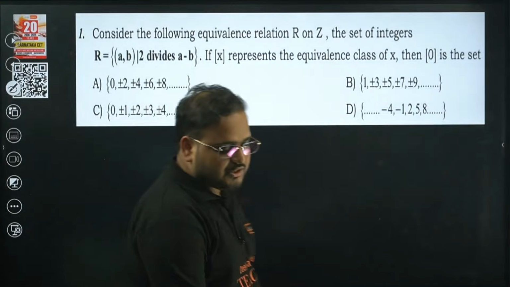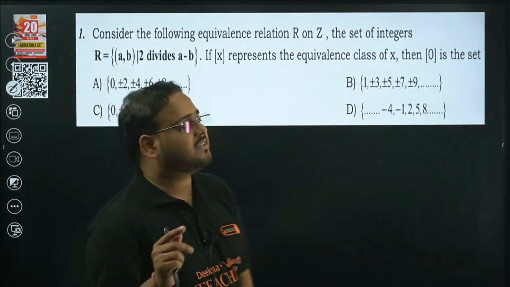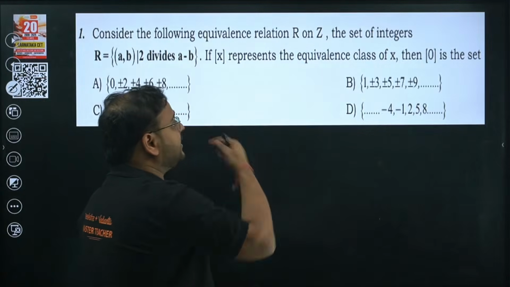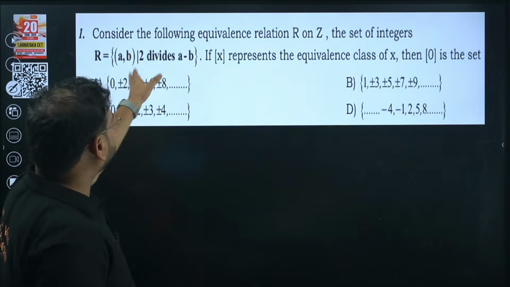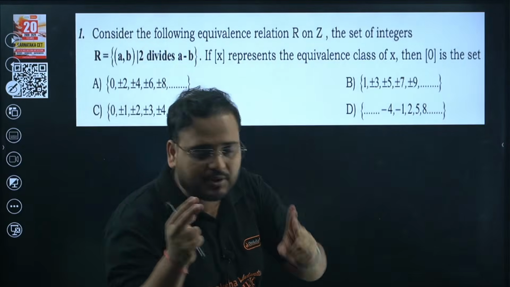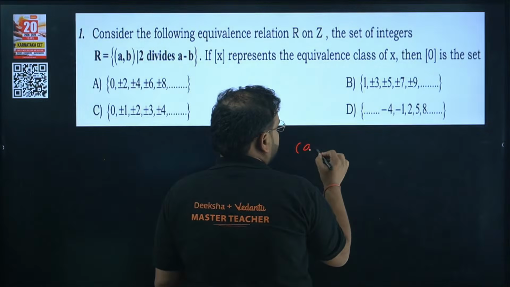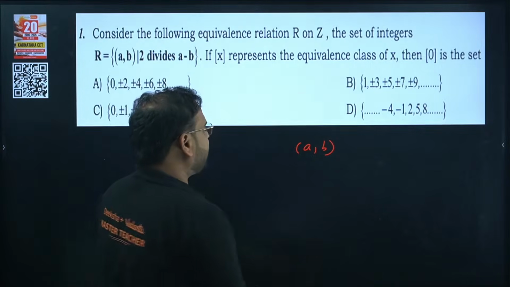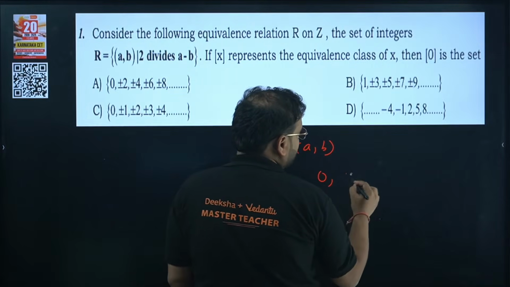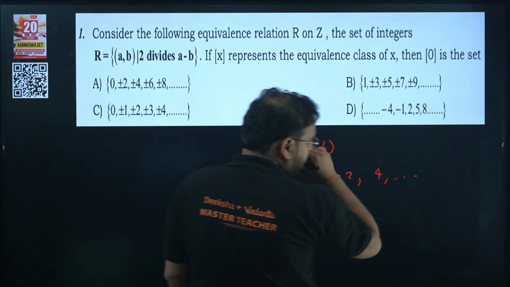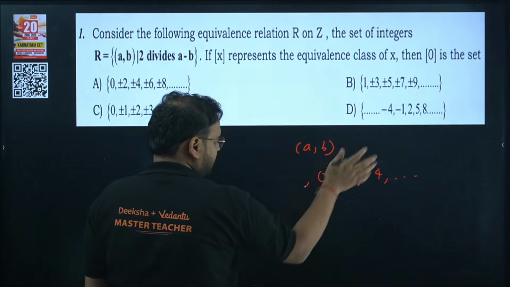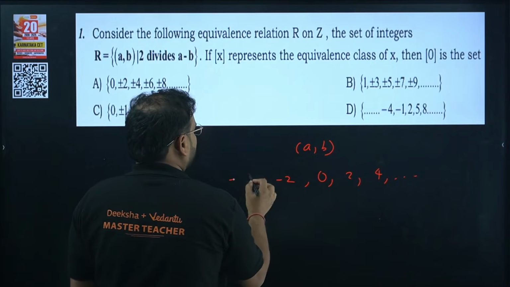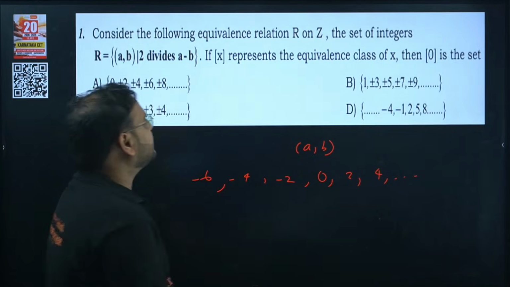Here is the first one. Consider the following equivalence relation R on Z, the set of integers. The relation is that 2 divides A minus B, meaning the difference of the ordered pair A, B is an even number. That can happen when it is 0, when it is 2, when it is 4, all the way till any even number, till infinity. And on this side also, -2, -4, -6, like that.